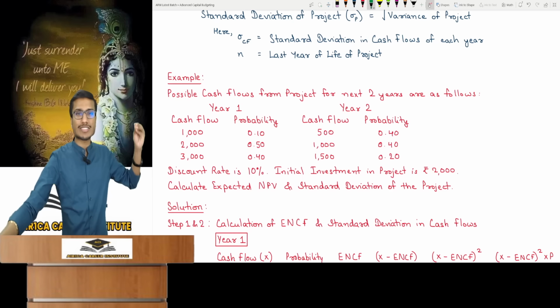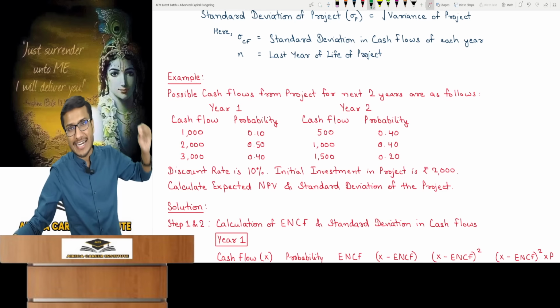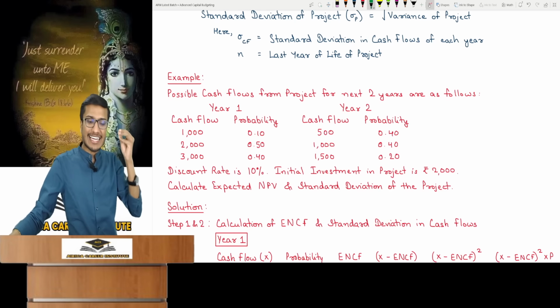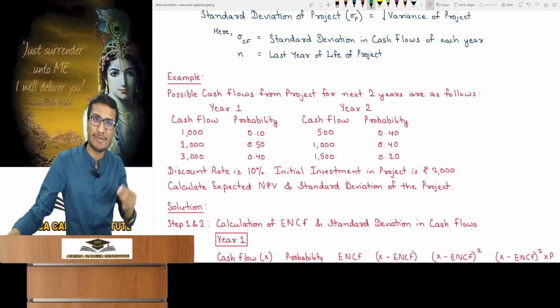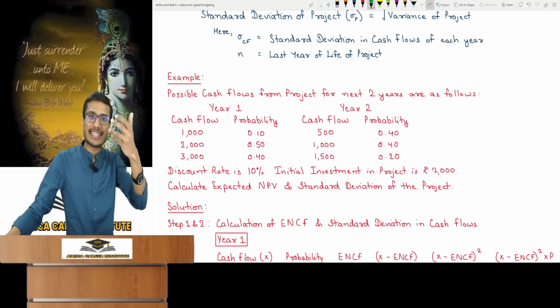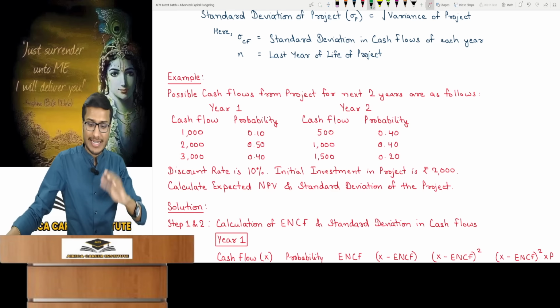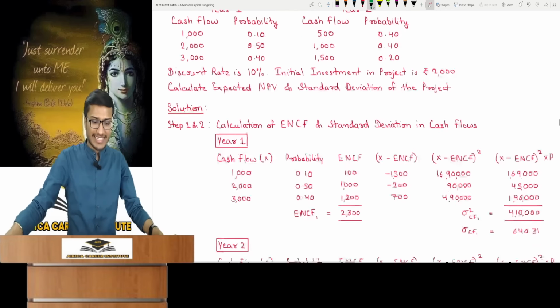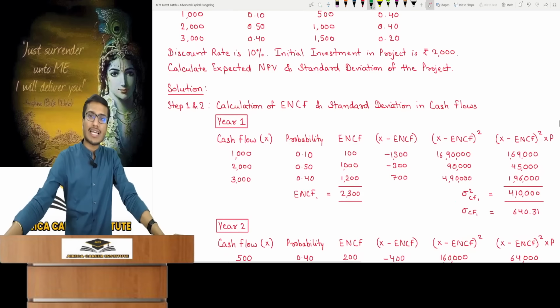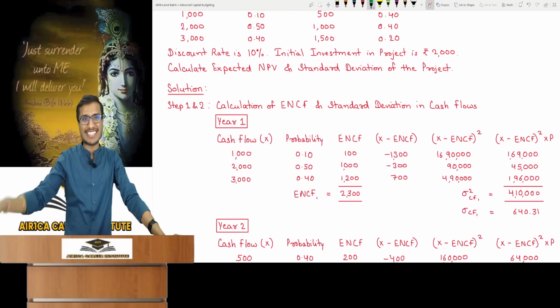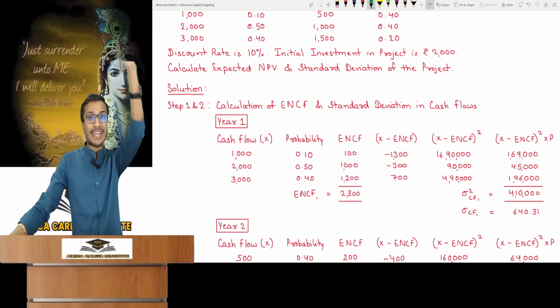So look, whenever nothing is said about cash flows, they are considered perfectly independent. This is the assumption in silent case. I'll show you it's written in the notes, and I will discuss it further later. For now, this is perfectly independent. Then let's check an example. First, calculate ENCF. Then find each year's cash flow standard deviation. Both steps are done together. Steps 1 and 2, year wise.